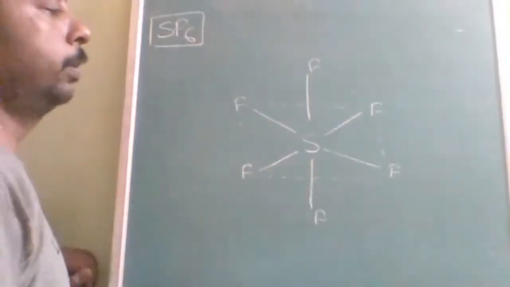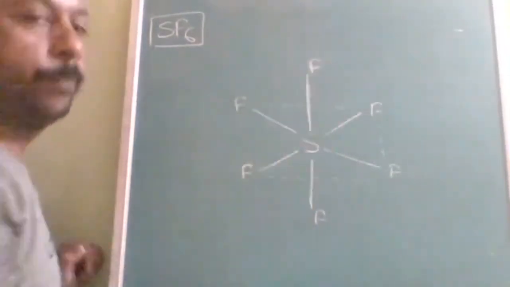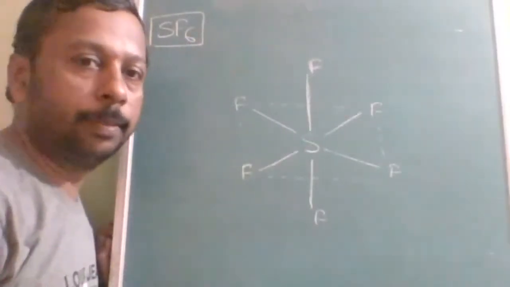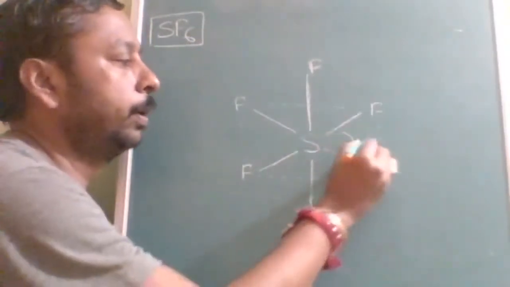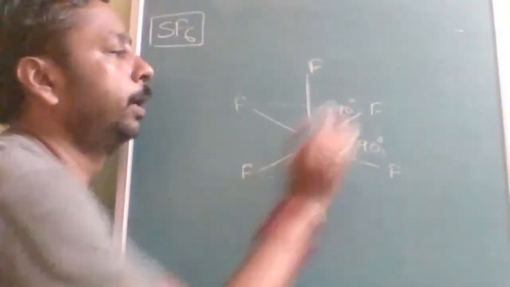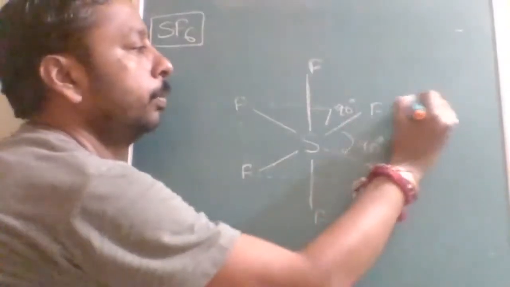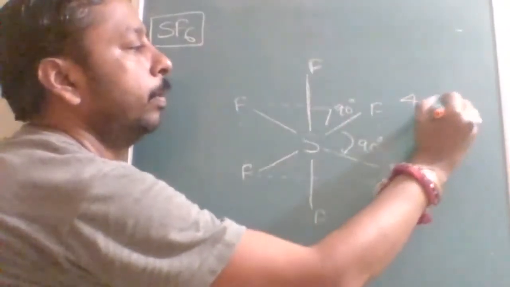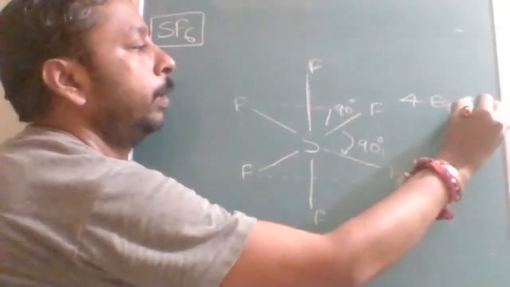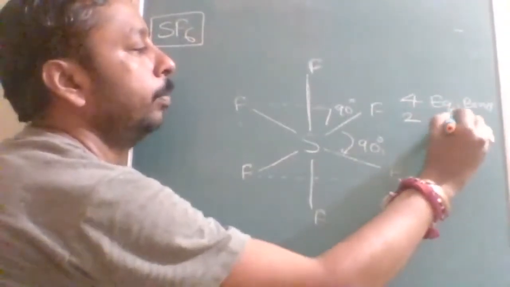Now the problems we faced in PCl5 will not be here, because here also the bond angle is 90 degrees. So 4 will be equatorial bonds and 2 will be axial bonds.